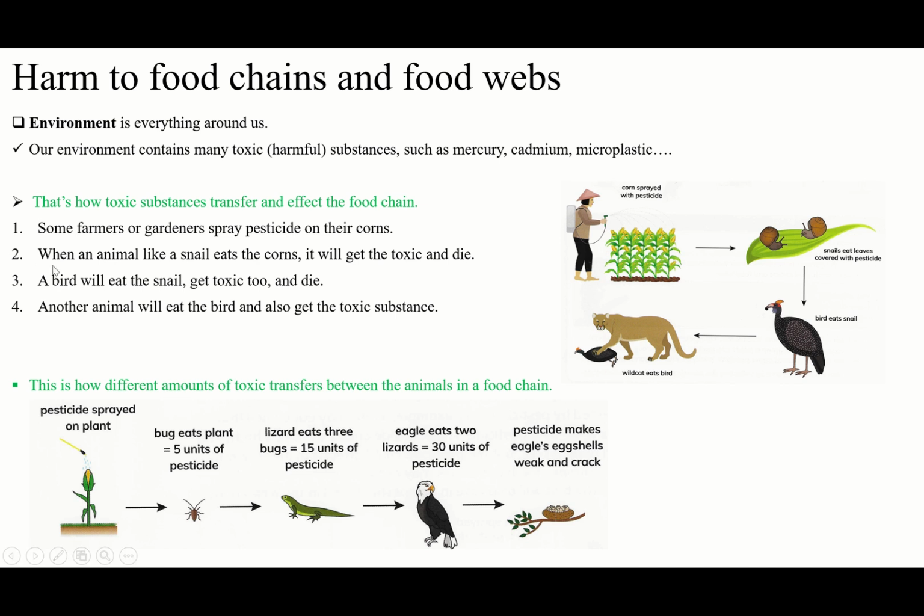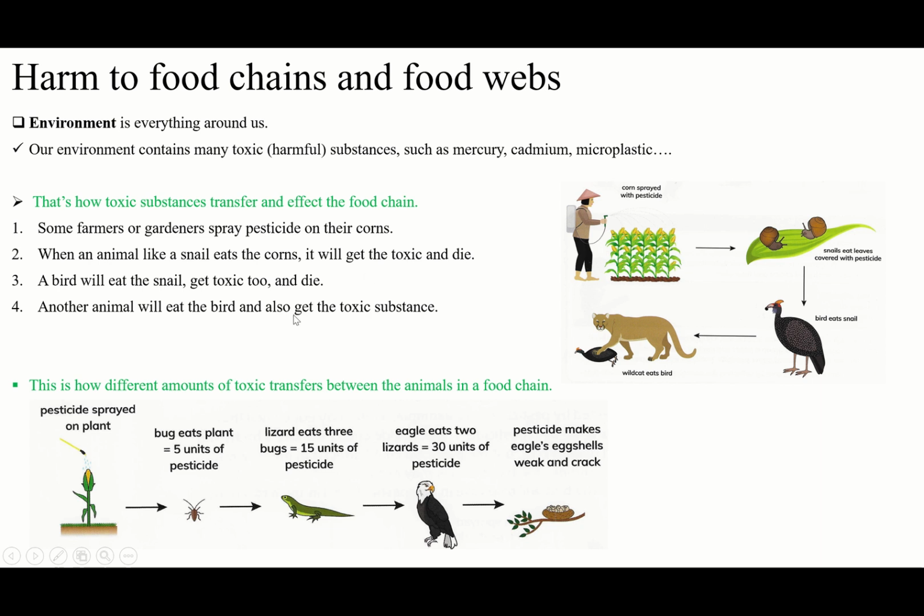So that's it. The farmer first sprays the pesticide, then the snail will eat the corn, then they will get damaged and they will die. Then the bird will eat the dead snails. Then maybe the bird will die, or maybe the bird is not going to die. And another wild animal, or we can say lion, tiger, whatever it is, will eat the bird, then they will get damaged too. Another one will eat this, it will get damaged. Another one eats this, will get the damage. I mean, get the toxic. Okay, the toxic will transfer like that from the corn to the snail to the bird to the tiger to the lion to the next one.